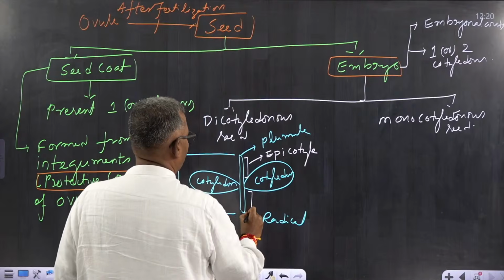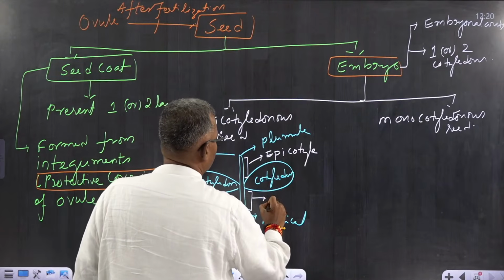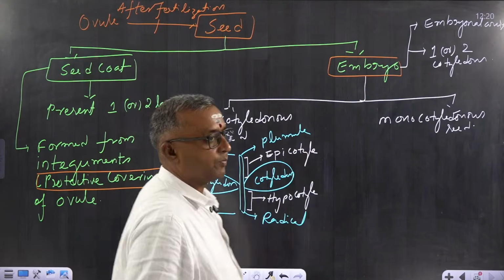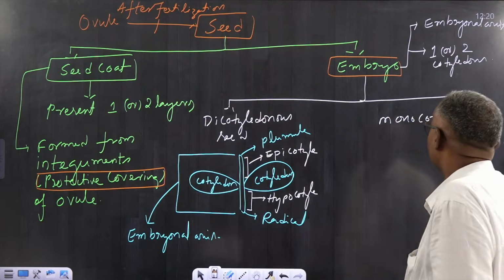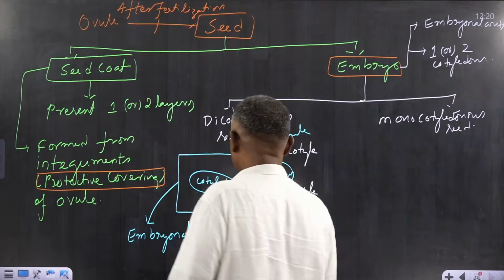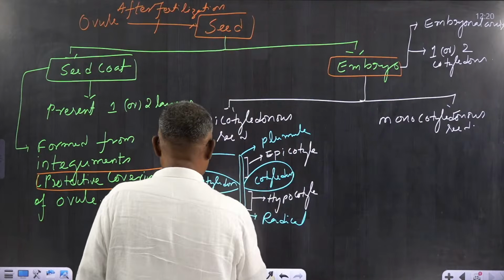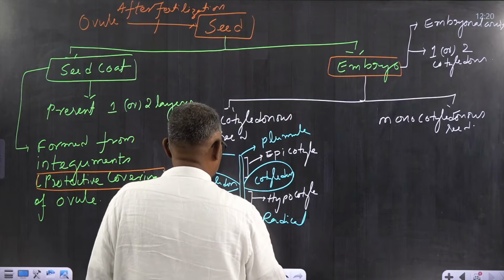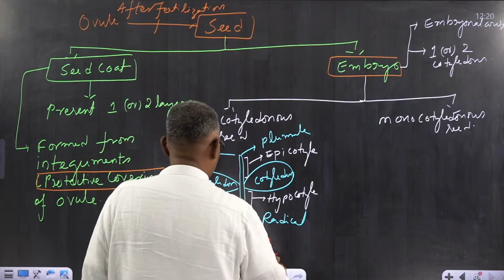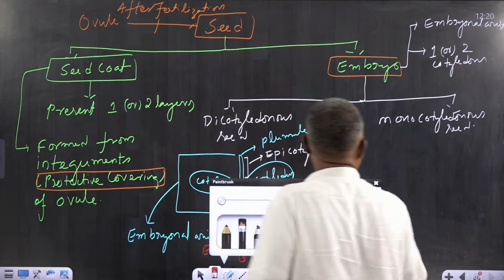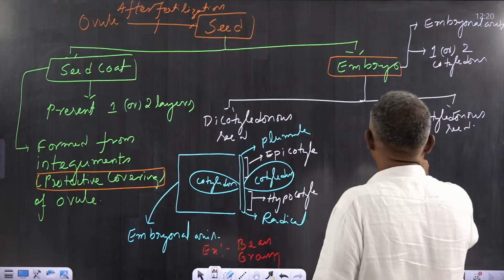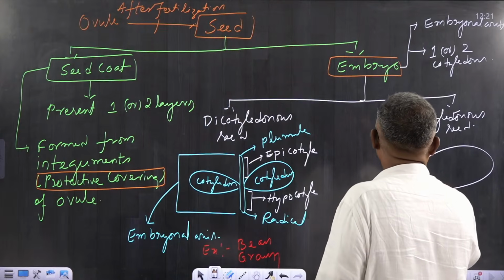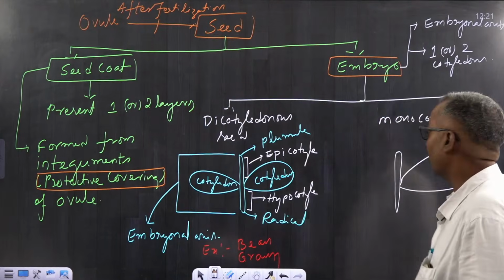Epicotyl. And the portion present below the cotyledon is called hypocotyl. For dicotyledonous seeds, we have so many examples, like bean, gram, groundnut, etc. Similarly, a monocotyledonous seed will also have an embryonal axis with a single cotyledon. How many cotyledons? One cotyledon.